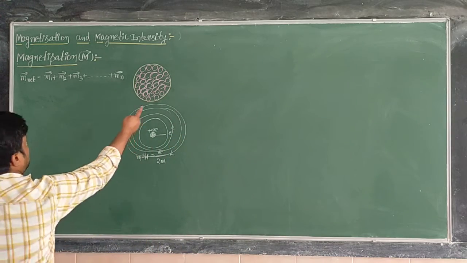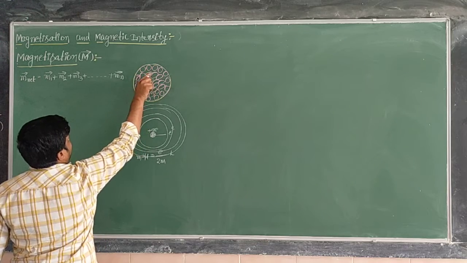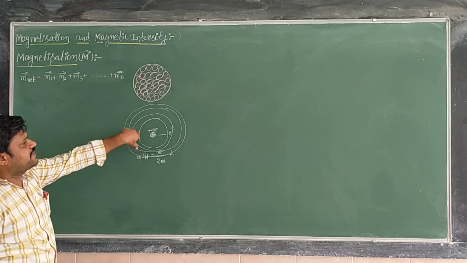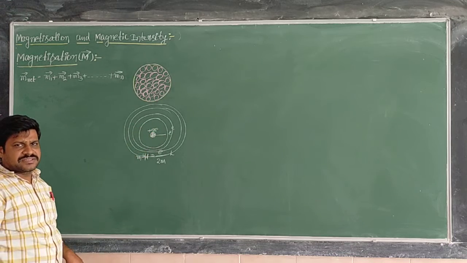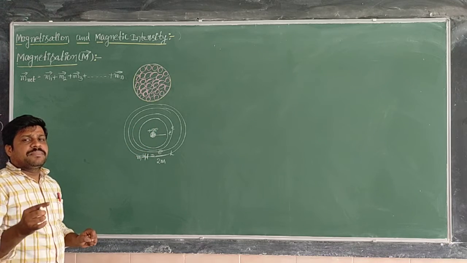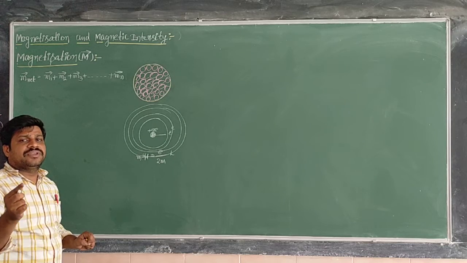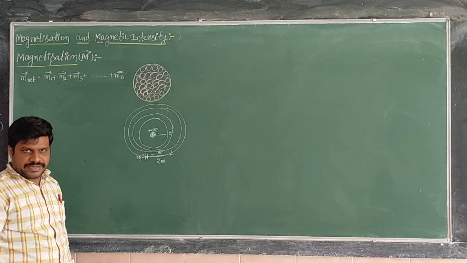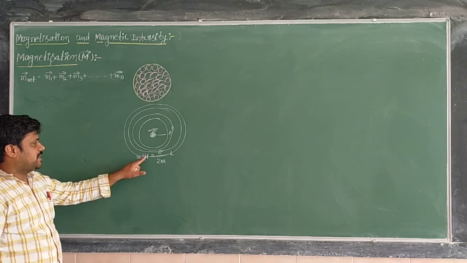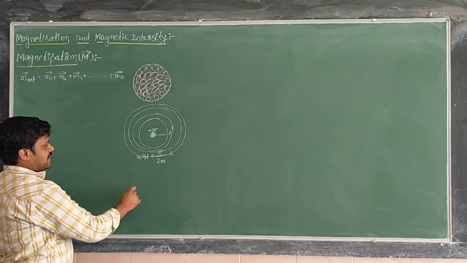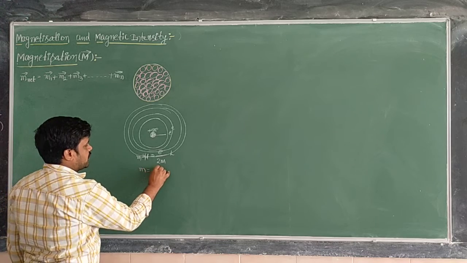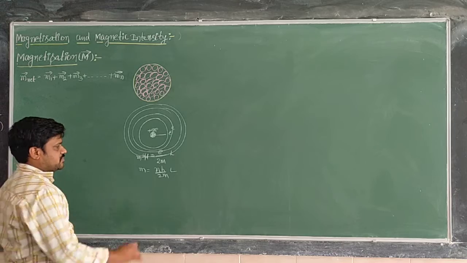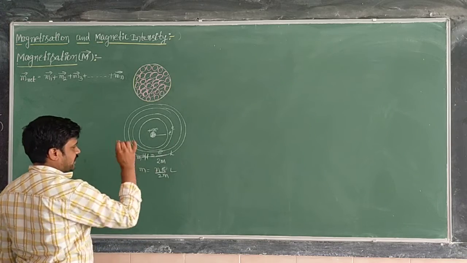Within this volume there are a number of atoms, and in every atom there are some number of electrons. Each electron, because of revolving around the nucleus of an atom, has a magnetic moment. That magnetic moment we can write as M equal to N e divided by 2m into L.